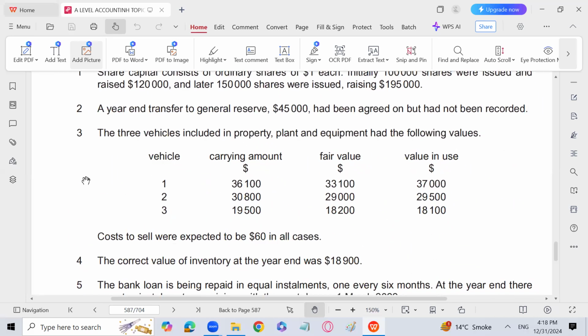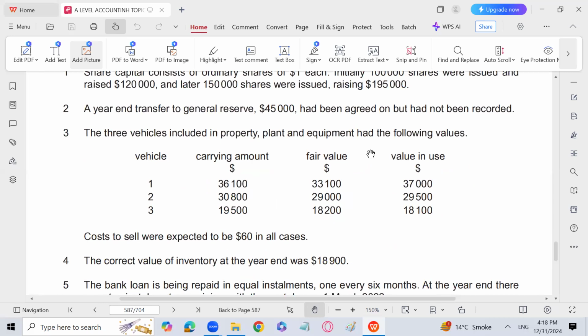Next, the 3 vehicles included in property, plant and equipment had the following values: carrying amount, fair value, value in use. Cost to sell was expected to be $60 in all cases. You have to calculate the impairment loss in point number 3. So let's do that.